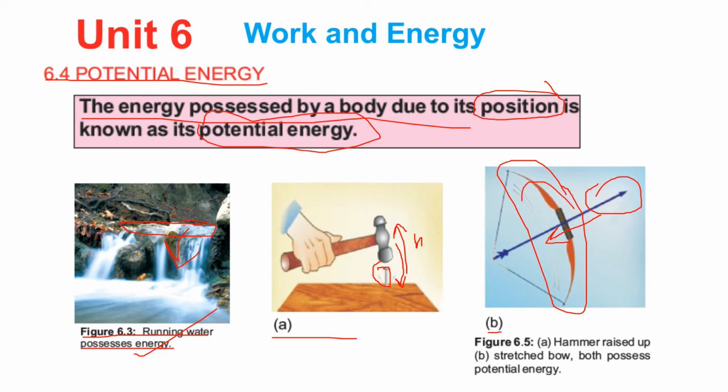When this bow is stretched, obviously it has some elasticity, so we can say that it has elastic potential energy. So these three are examples of potential energy. Some examples possess gravitational potential energy, and others have elastic potential energy.